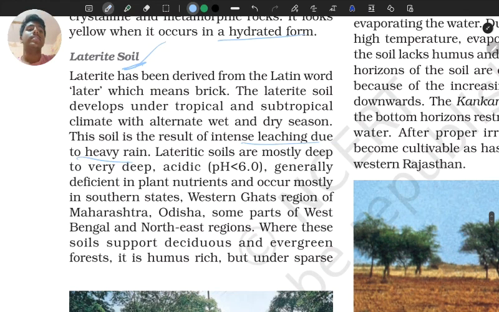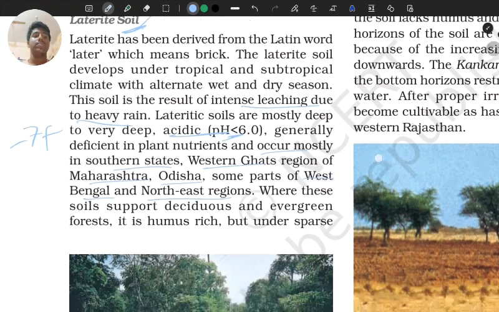ठीक है, इसका बहुत एसिडिक कंटेंट होता है. एसिडिक कंटेंट 7 से नीचे आया तो वो एसिडिक हुआ, 7 से ऊपर आया तो वो बेसिक हुआ. तो ये 6 के नीचे है तो ऑब्वियसली क्या हुआ? एसिडिक हुआ. Generally deficient in plant nutrients and occur mostly in southern states such as Western Ghats region of Maharashtra, Odisha, some parts of West Bengal, northeast regions.